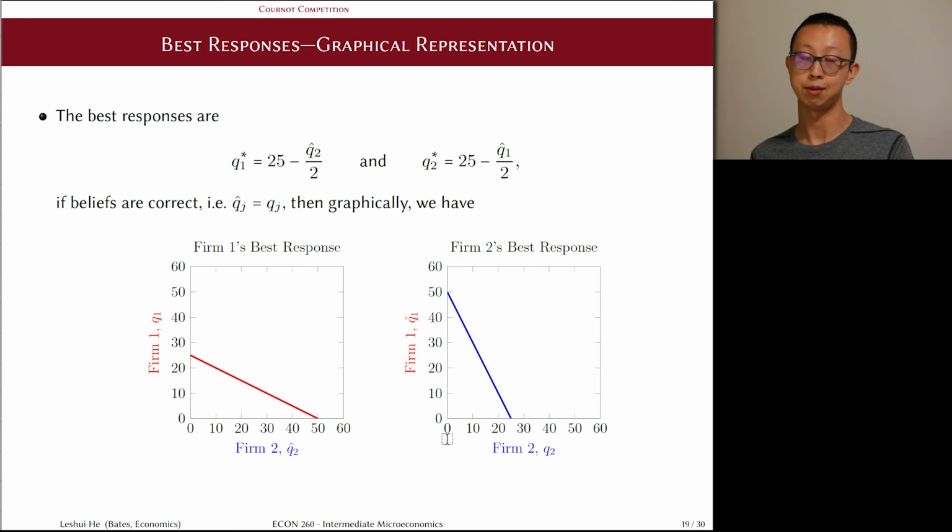So given these two graphs, we really have two unrelated graphs or curves or functions, and four variables: Q2 hat, Q2, Q1, and Q1 hat. Just like the two best response functions. Simply requiring each firm to maximize their profits doesn't help us pin down any particular outcome, because the firms' beliefs are completely arbitrary.